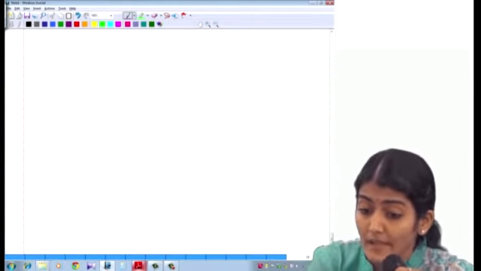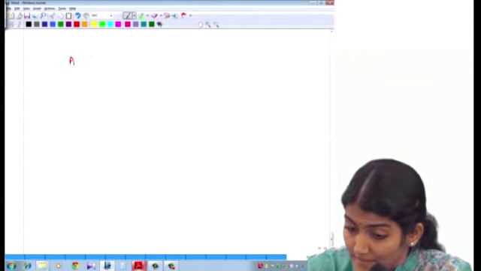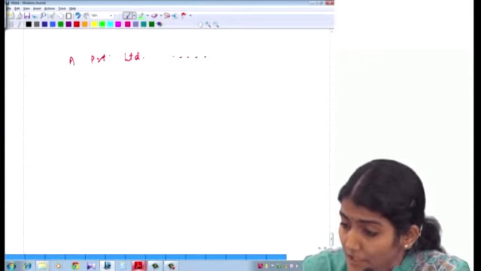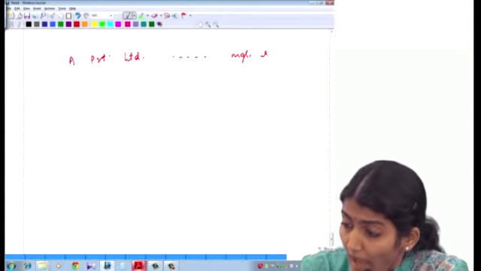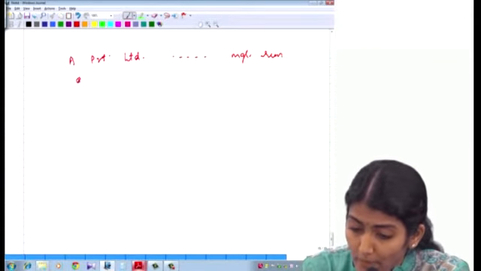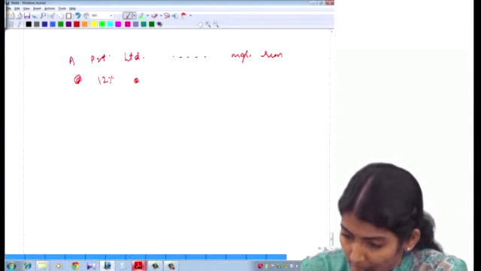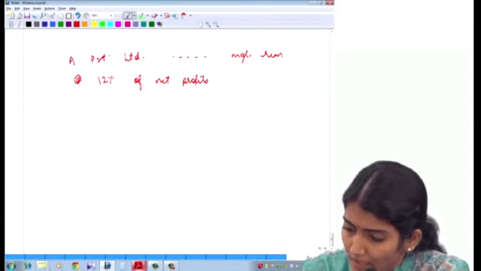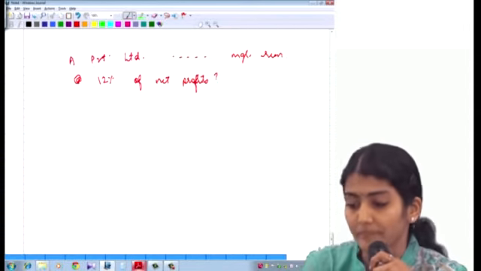Okay, so now say in the exam if a question is asked, okay, a private limited has paid managerial remuneration at the rate of 12% of the net profits. As an auditor, how will you do the reporting?